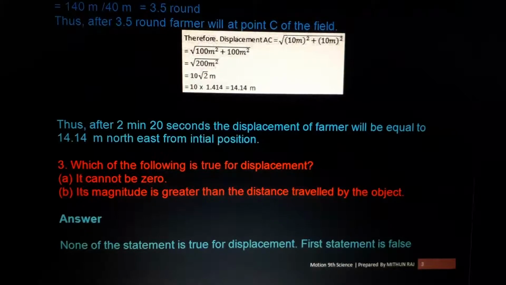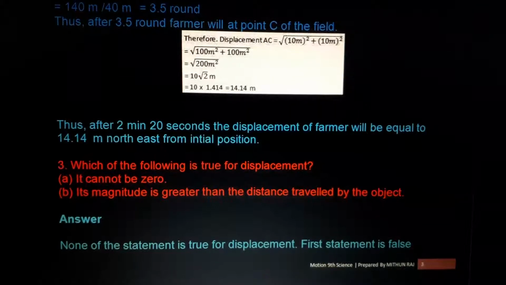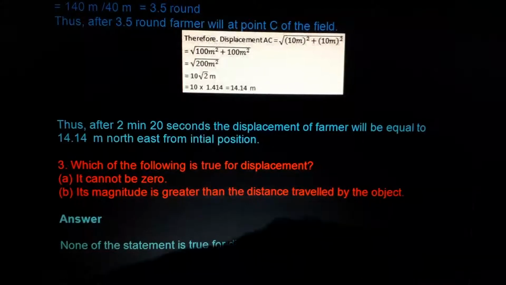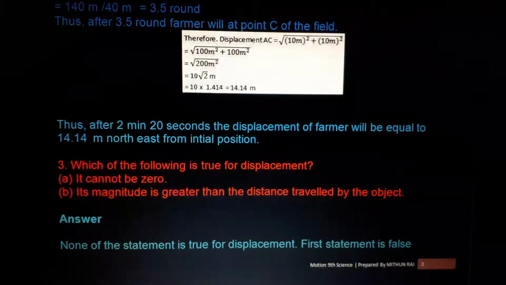So the next question, what is it? Which of the following is true for displacement? It cannot be zero. Its magnitude is greater than the distance traveled by the object. The first one, it cannot be zero: we already studied that displacement can be zero. So the first option is wrong. The magnitude is greater than the distance traveled by the object.